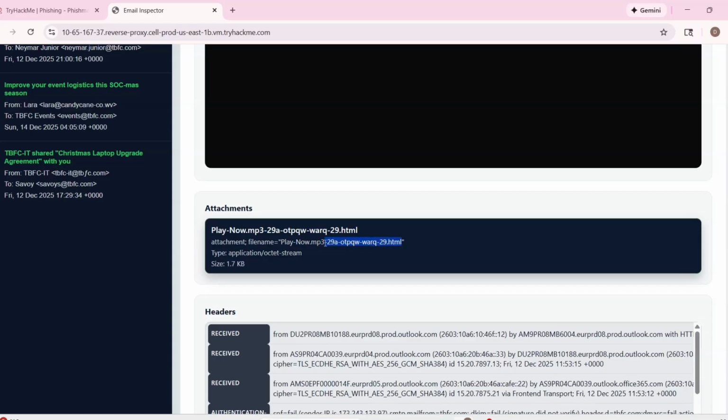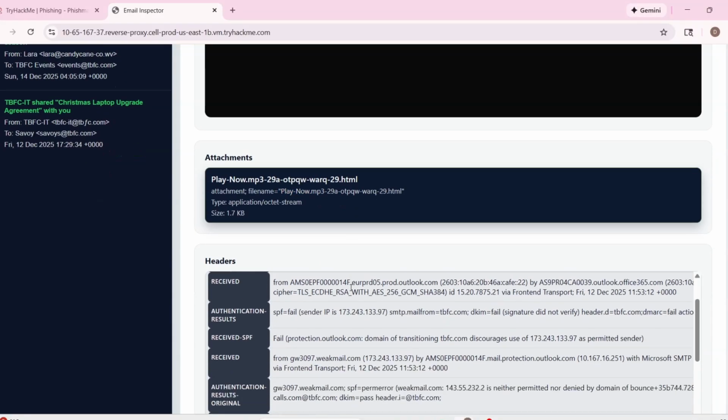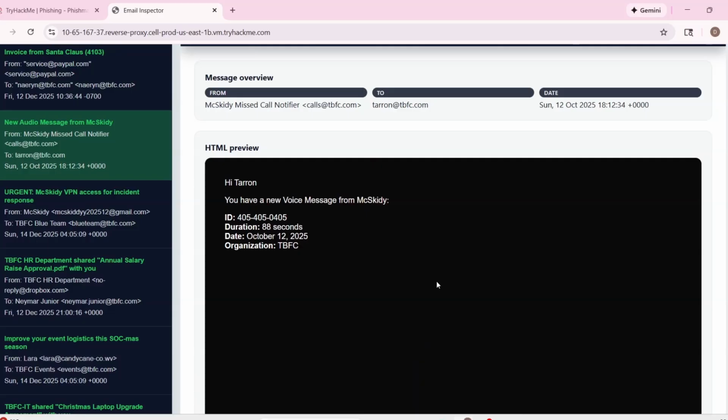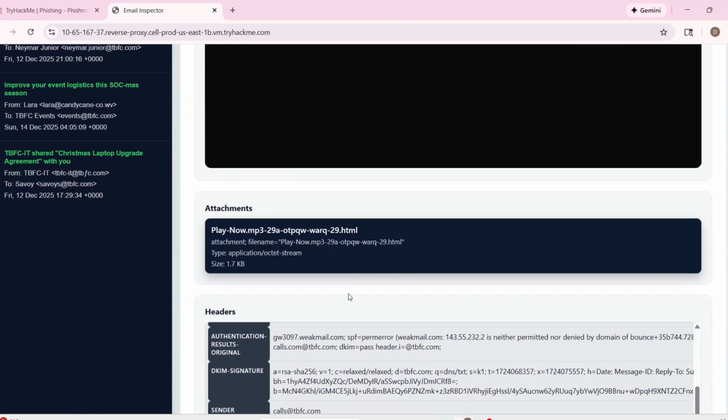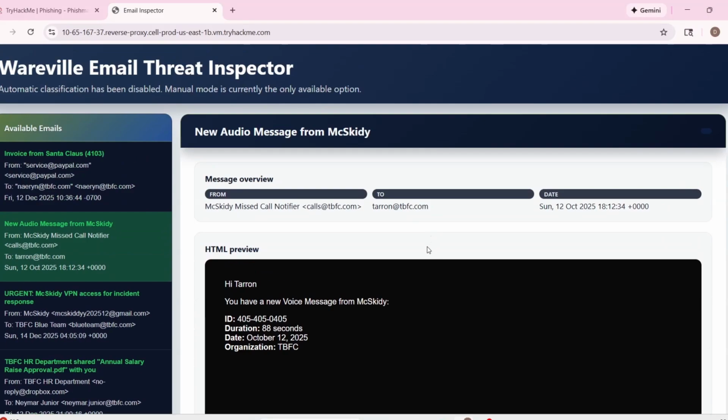So this part should not be like this, should be only this part, right? Play now MP3. So I will say that's definitely a phishing email, and that's probably the malicious attachment.